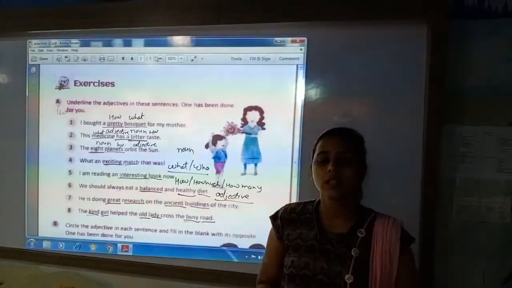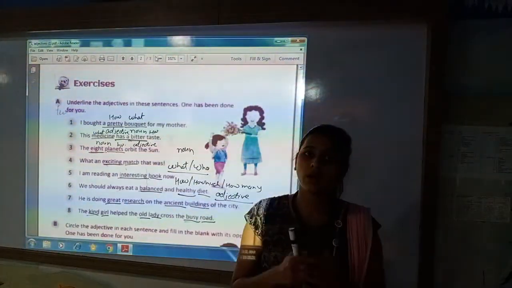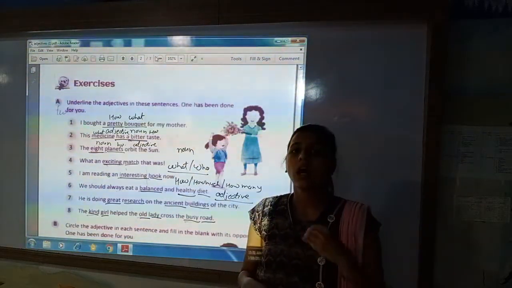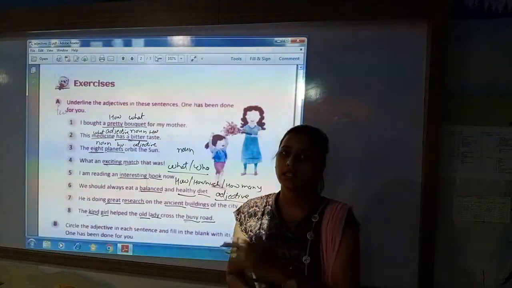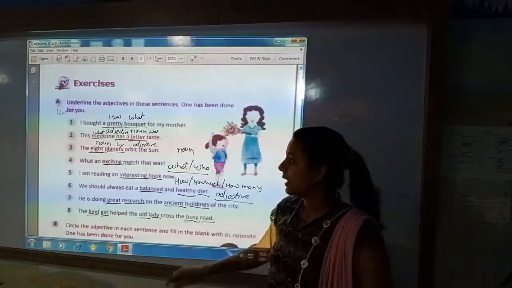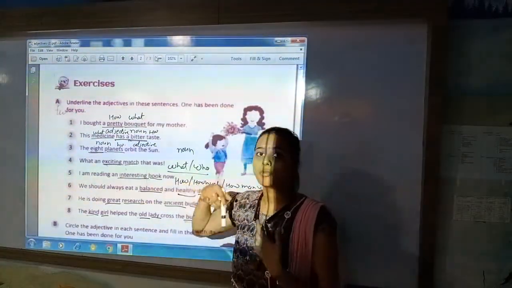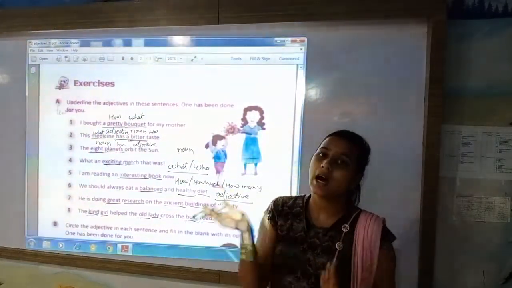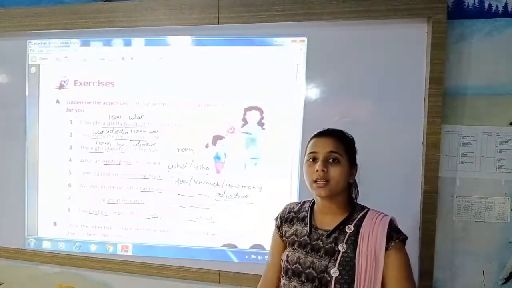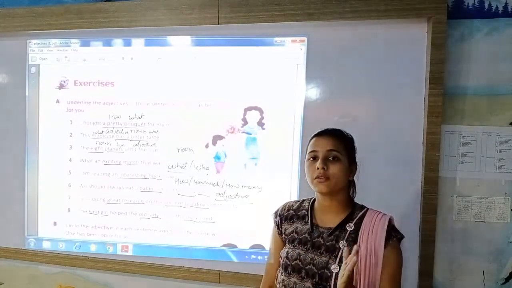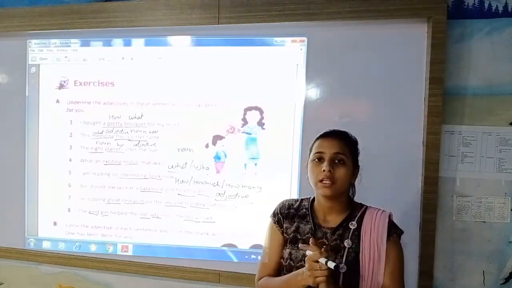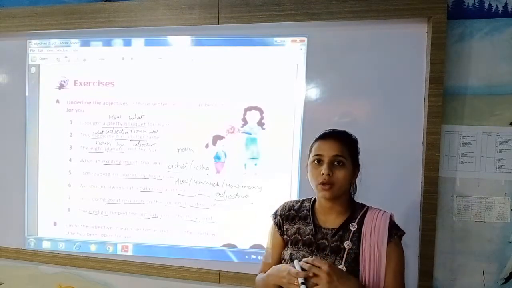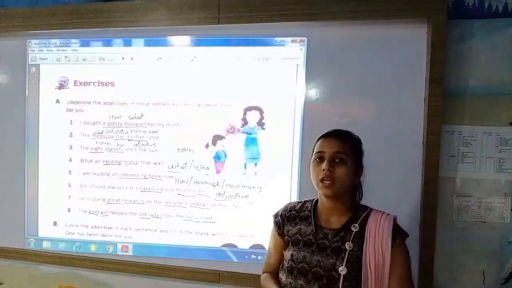So when you ask what, the answer will be your noun, and the word which describes the noun is the adjective. An adjective can be placed just before the noun and can also be placed after the noun. When it comes before the noun, it will be just before the noun which the adjective is describing.